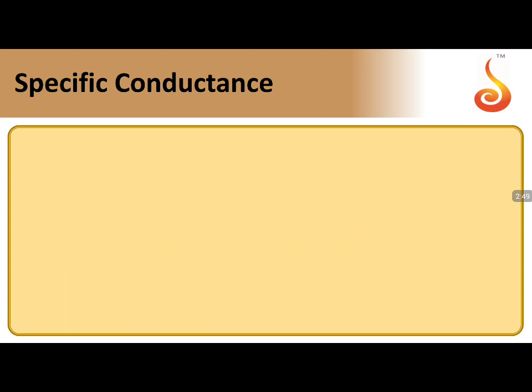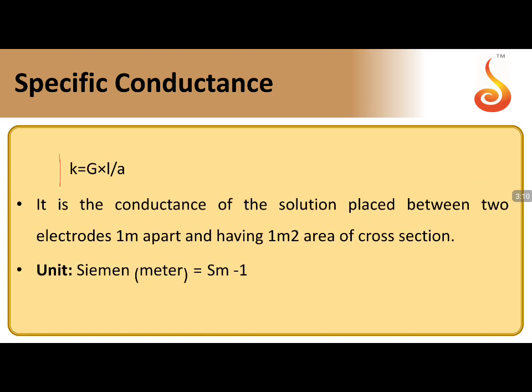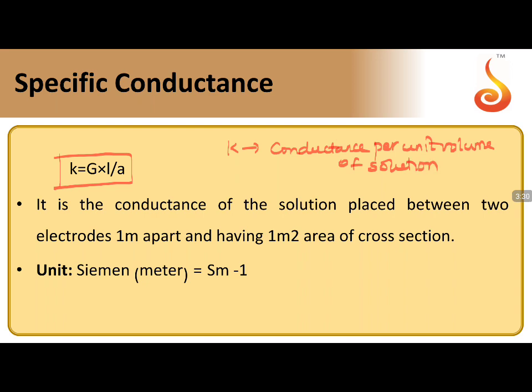Moving to the details of electrolysis, what is required in electrolysis is conductors. We have different types of conductors: electrolytic conductors and electronic conductors. Electrodes act as electronic conductors and the electrolyte acts as an electrolytic conductor. Now we talk about the specific conductance. Specific conductance K is given by G into L by A, where K is defined as conductance per unit volume of solution. Always remember it in this way: per unit volume of solution. It's a volume related factor.